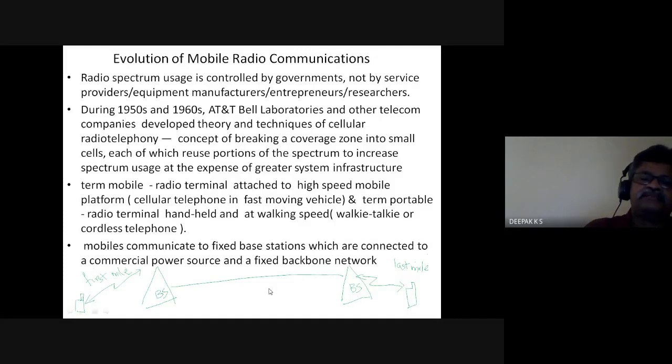All these wired network connections are there. And finally, you also have this wireless. So at the end, the last mile and the first mile, you may have this wireless. Otherwise, amongst the base stations, you may have all this fixed backbone network. So only here you are free of the wire.